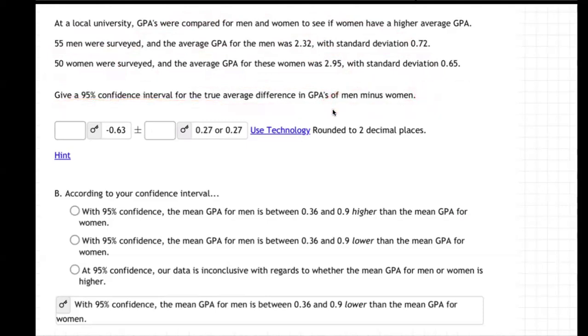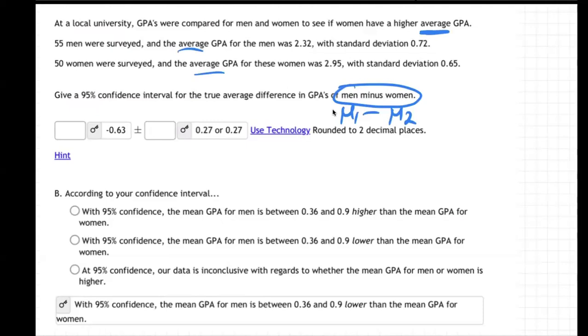See what it says right there? It's kind of important. Men minus women. Okay, so that means there's two groups. It's mu1 minus mu2, men minus women. And why mu? Because average. P's are for percentage. We don't have percentages here. We have averages. Average GPA, grade point average.